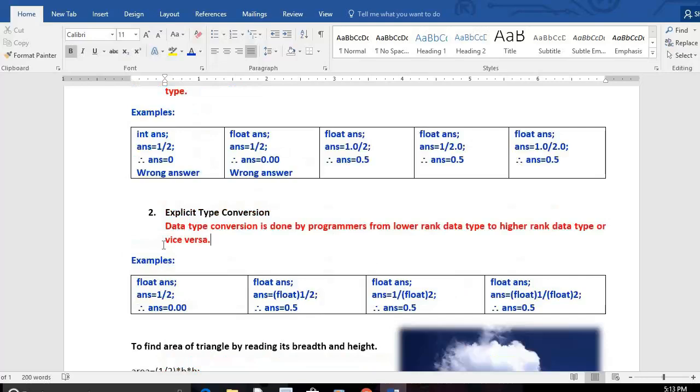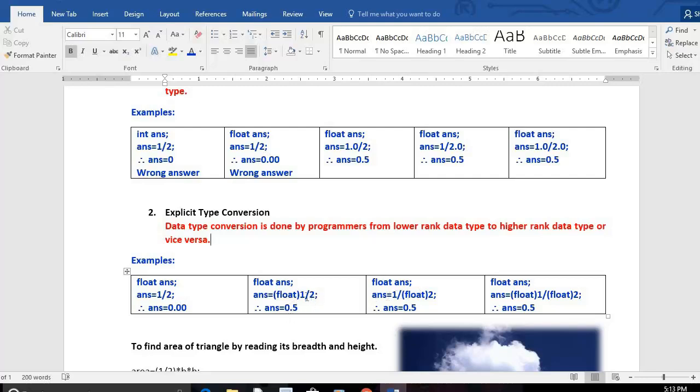But in explicit conversion, what happens? You can convert the data from lower to higher or higher to lower by yourself. Who are you? The programmer. float answer equals 1 by 2, wrong result, we get 0.00, as we just discussed. That's how to convert forcibly from integer to float. In brackets you write float, then 1 will be converted into 1.0, then we get the correct result.